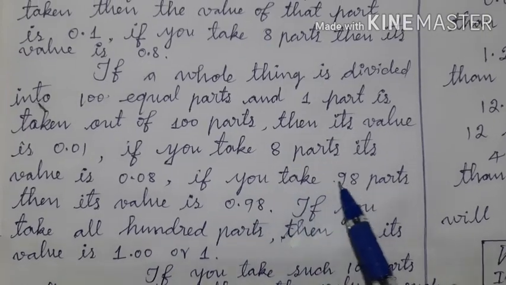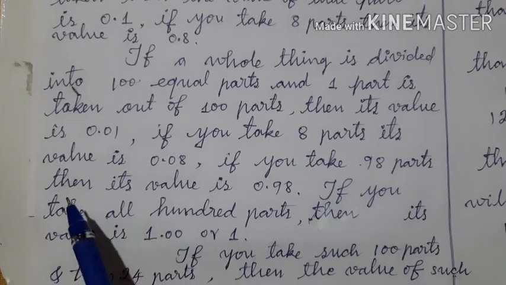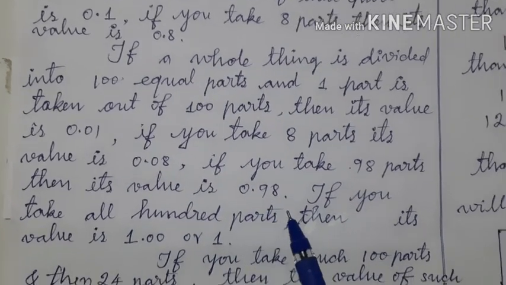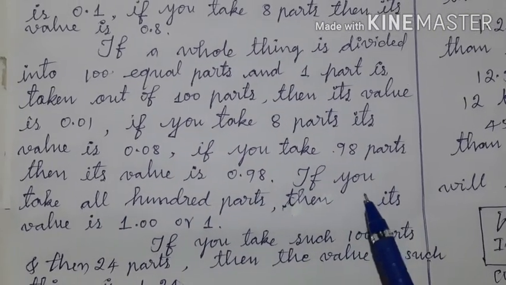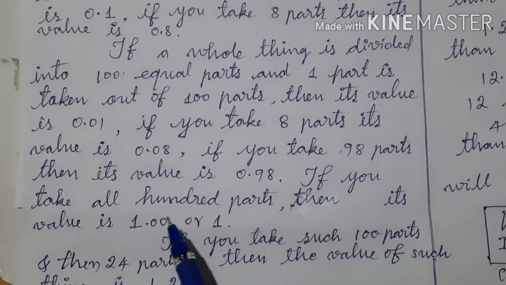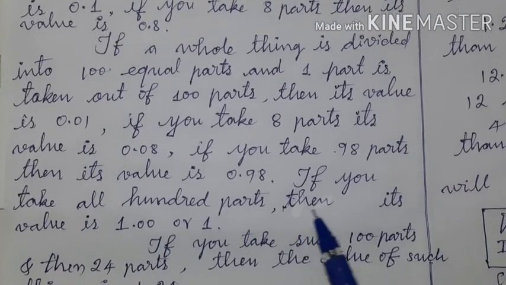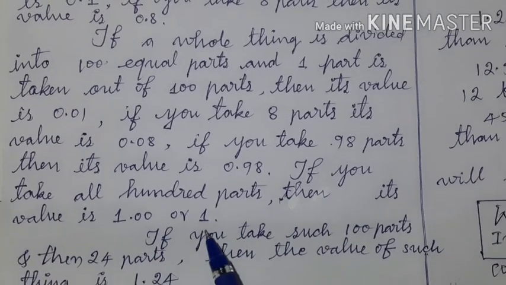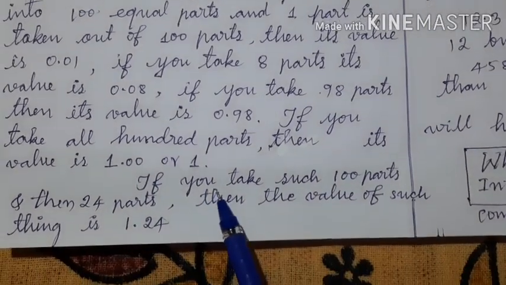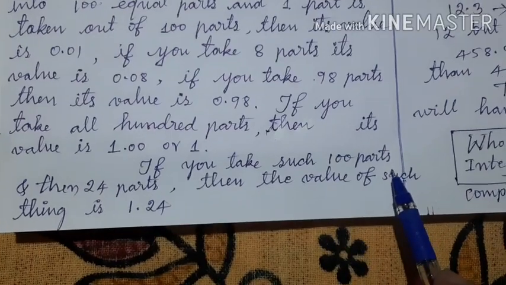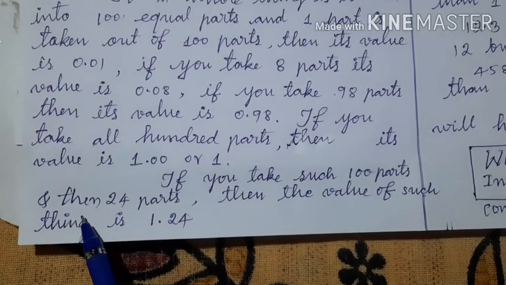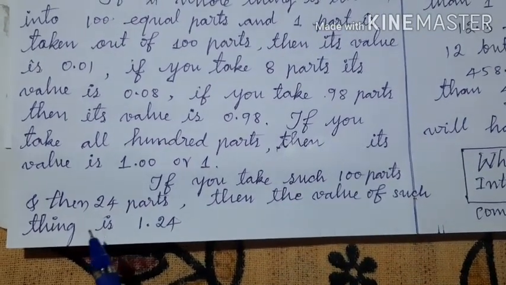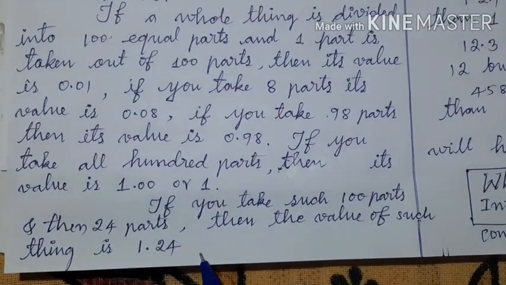If you take 98 parts out of 100 parts, then its value is 0.98. If you take all 100 parts, then its value is 1.00 or 1. If you take such 100 equal parts and then 24 parts, then the value of such thing is 1.24.